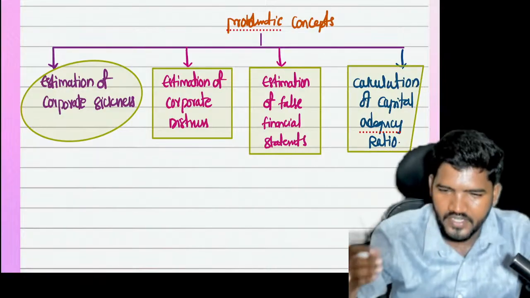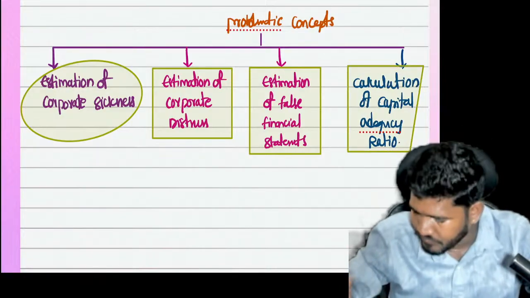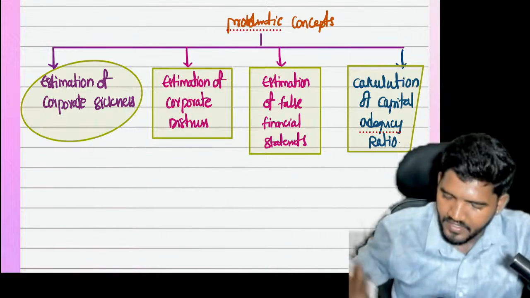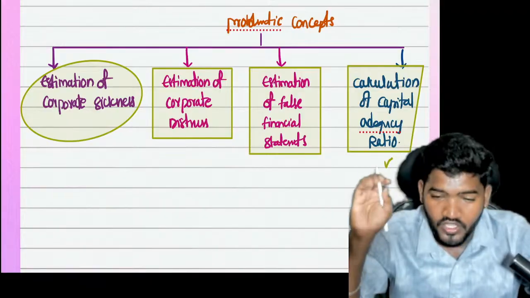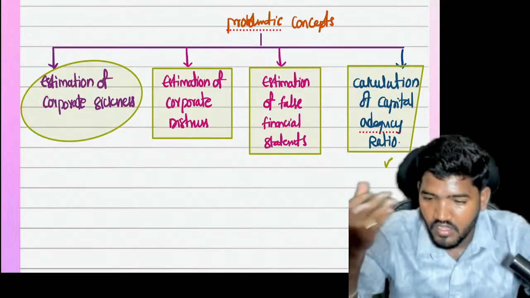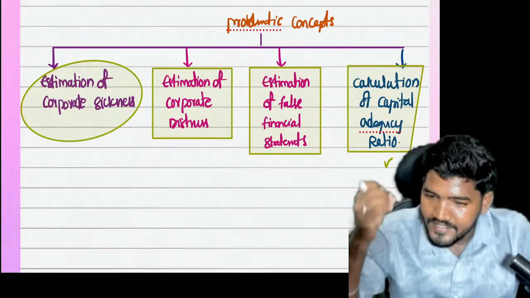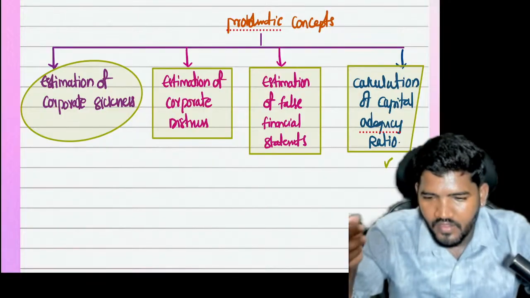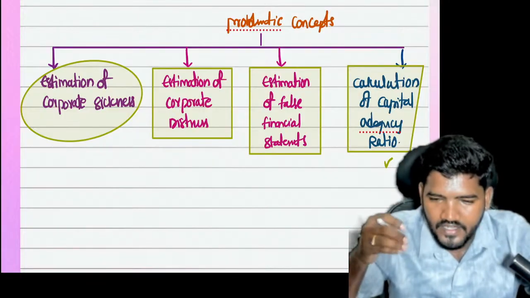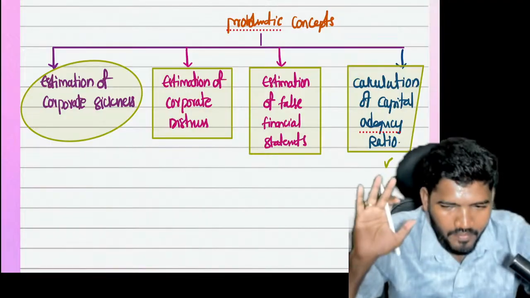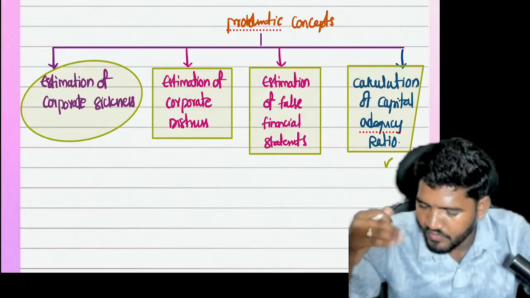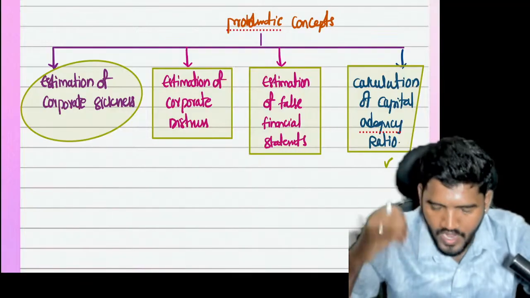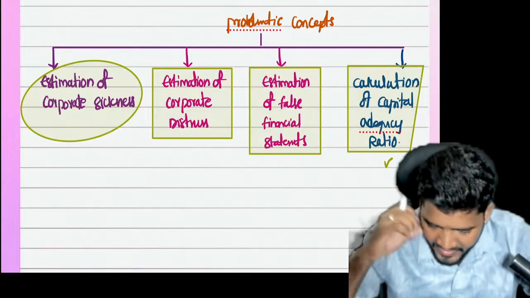In the first attempt, I think the June 23 attempt, they asked this question, calculation of capital adequacy ratio, even though a lot of students don't know the concept. Why? Because they asked a problem based on CA level, and that information is not inserted in our board material. Even though there is no information, they asked a problem regarding capital adequacy ratio. I researched a lot for the calculation of capital adequacy ratio. I prepared notes also. It will help you in this revision class.